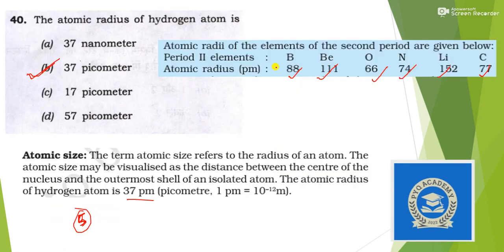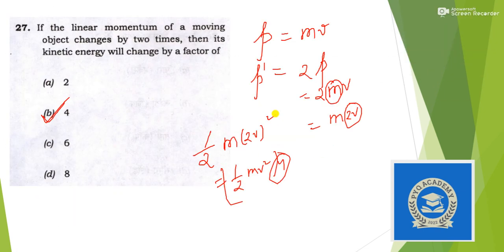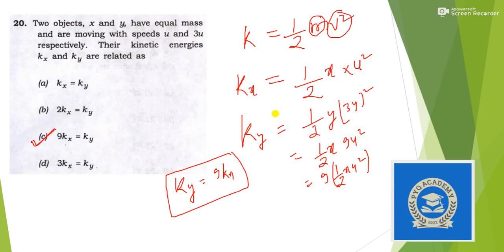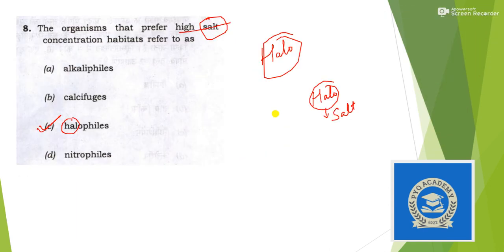So we are done with today's questions, and I hope most of the questions were easy, and directly from NCERT. Let me count how many questions were directly from NCERT and easy in nature.